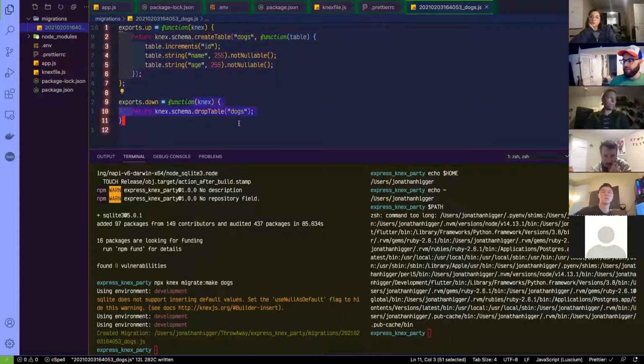You drop a table. But Knex is stupider than that. So we have to tell Knex, when you want to undo this, this is what you have to do. Does that make sense? Cool. That's what migrating up and migrating down means. And that allows you to go just backwards if you mess up something in your database. Cool. So I'm going to give this a save.